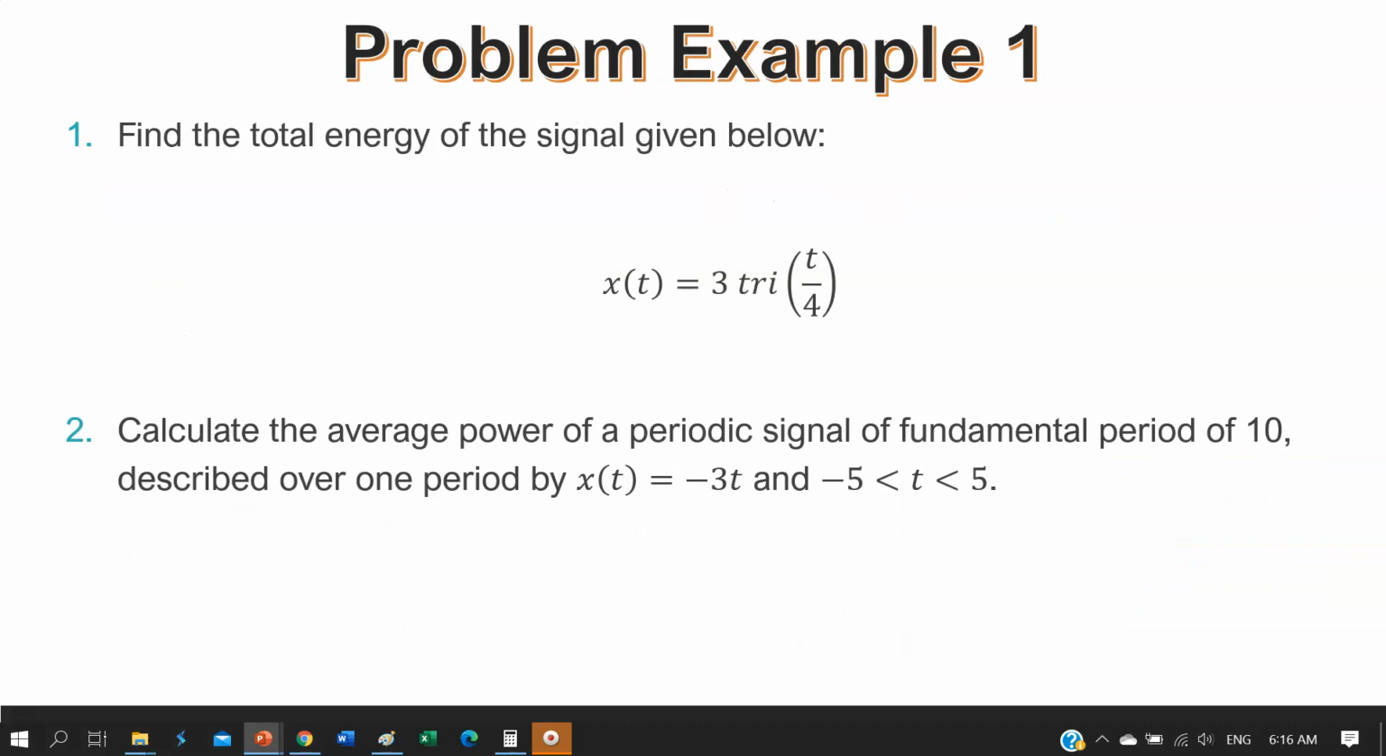Now this one, problem example 1, there are two questions here. The first one asks you to find the total energy of the signal given here. And the second question asks you to calculate the average power of a periodic signal of fundamental period of 10, described over one period by x of t equals minus 3t, in between t equals 5 and minus 5.